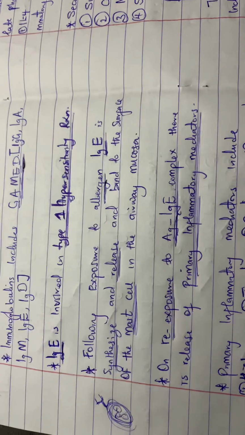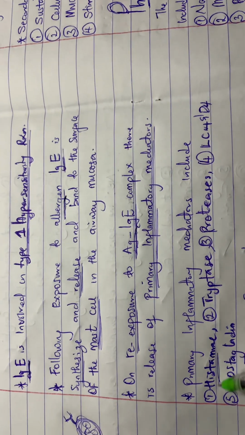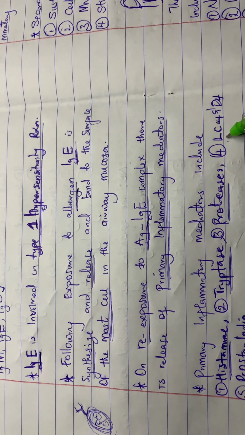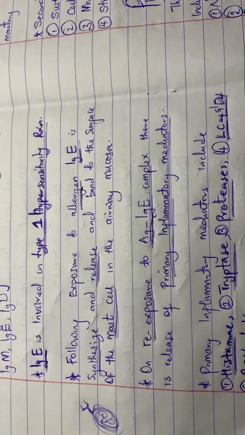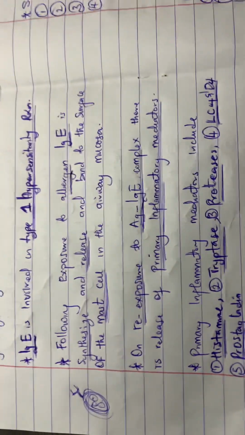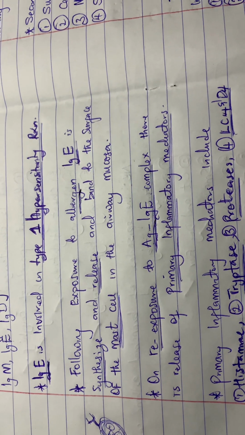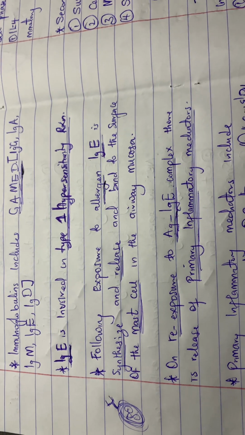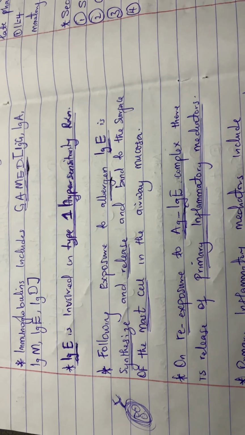These primary mediators that are released include 1. Histamine, 2. Tryptase, 3. Protease, 4. Leukotriene C4 and leukotriene D4, 5. Prostaglandin. Do you get? They are responsible for the early response. So once antigen enters into the airway, the body synthesizes immunoglobulin E. Immunoglobulin E will go bind to mast cells and sensitize them.